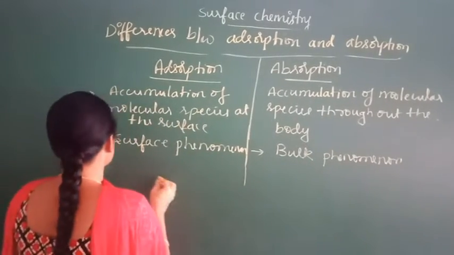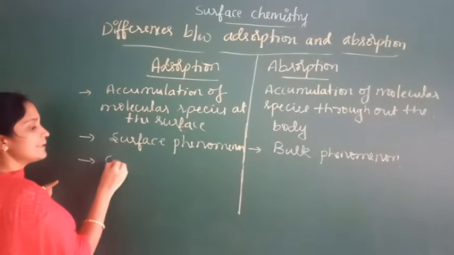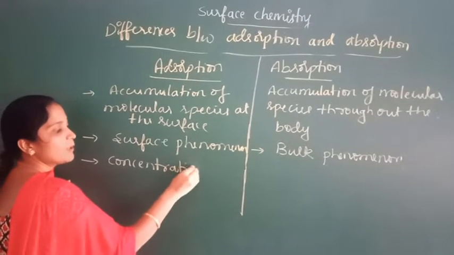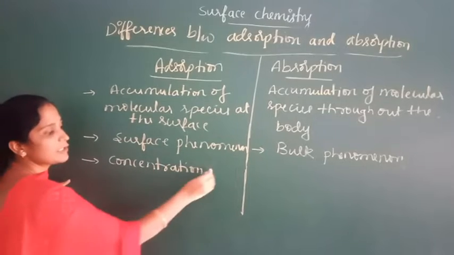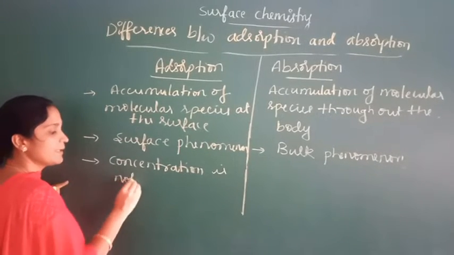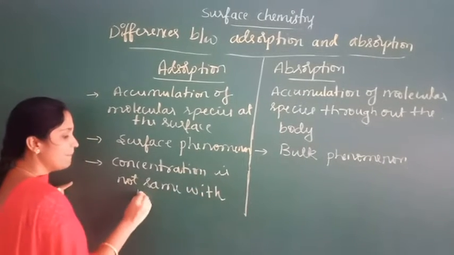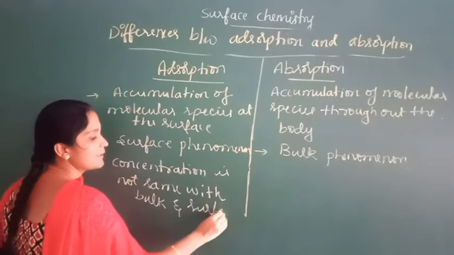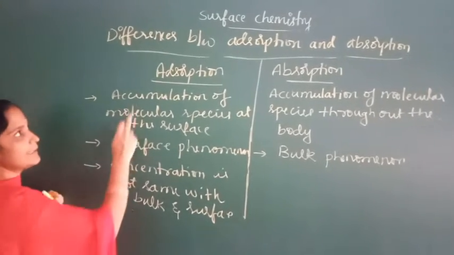So in adsorption, concentration is more at the surface rather than in the bulk. So concentration is not the same in the bulk and the surface.